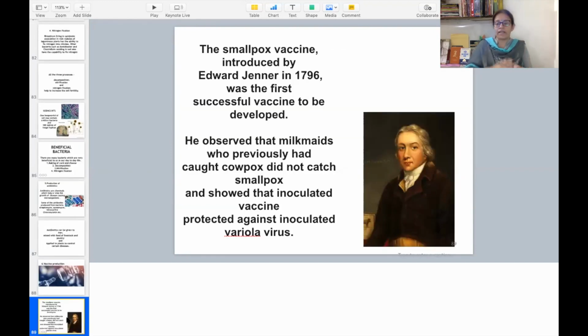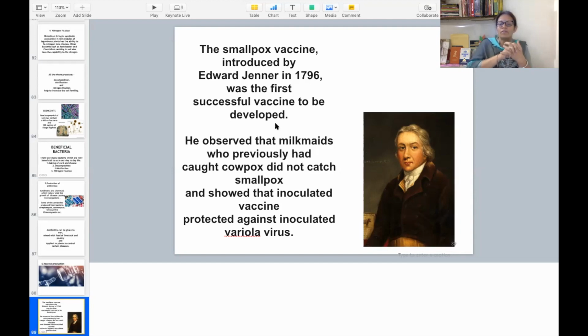Let me tell you one very short story. There was a person named Edward Jenner. In 1796, this scientist accidentally discovered the vaccine. How did it happen?